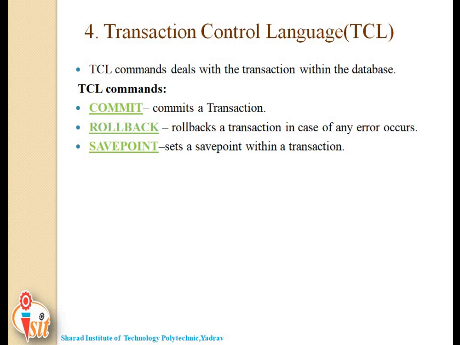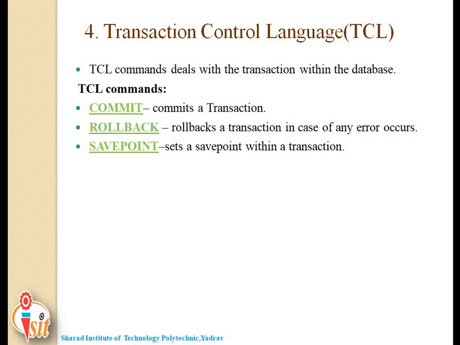TCL, transaction control language, performs the following tasks: commit, rollback, and save point. What is commit? The commit command is used to save the transaction in the database. The next one is the rollback command. It is used to restore the database to the last committed state. And the last command in the transaction control language is save point. It is used to store the transaction temporarily such that one can easily roll back to the transaction when needed.